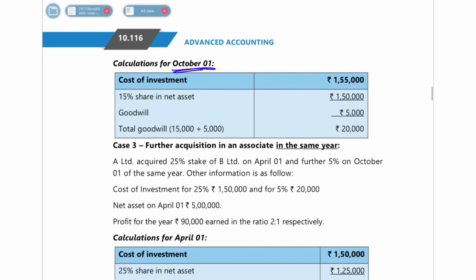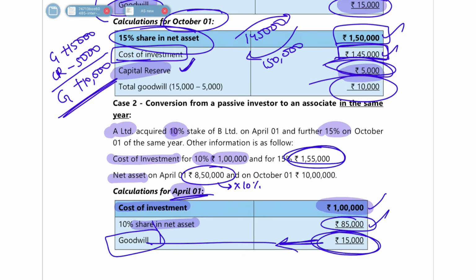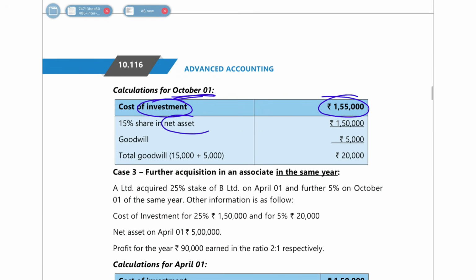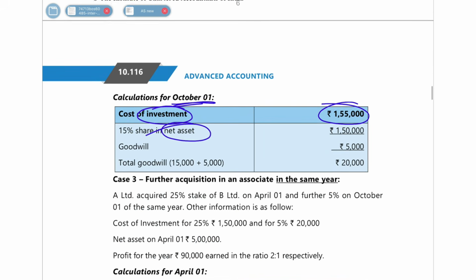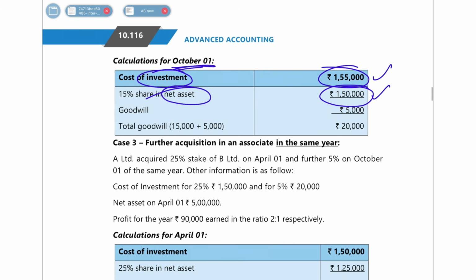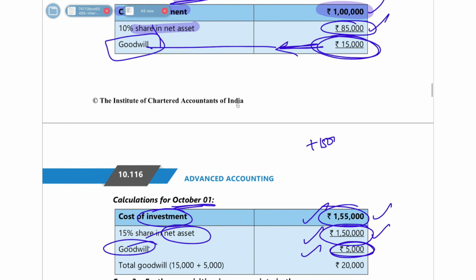Then again on October 1, what will happen? You invested 1,55,000. You paid 1,55,000 for 15%. And then how much share in net assets did you get? Total net assets were 10 lakh rupees. In that you got 15 percent, which means you got 1,50,000 worth of net assets. So you paid 1,55,000, share of net assets was just 1,50,000. That means you have paid 5,000 extra for the goodwill. So now here on October 1, there was a goodwill of 15,000.